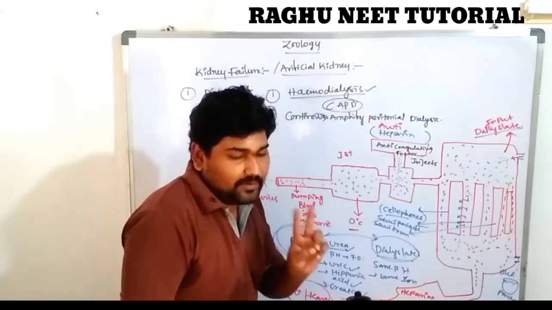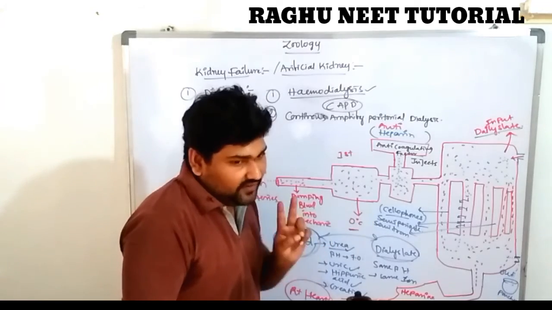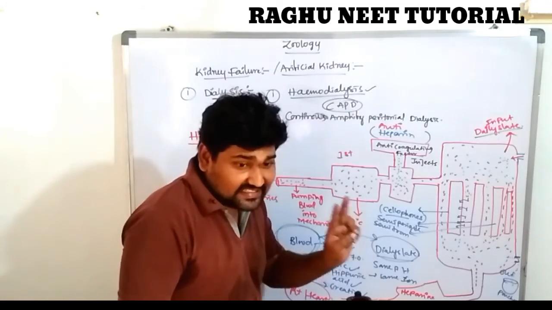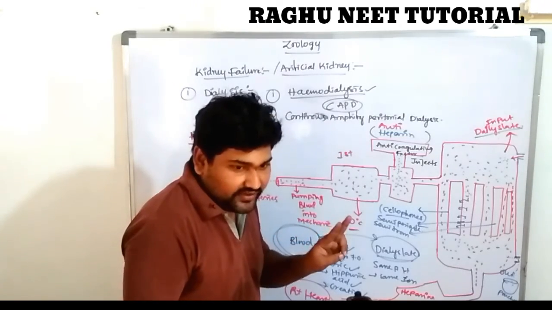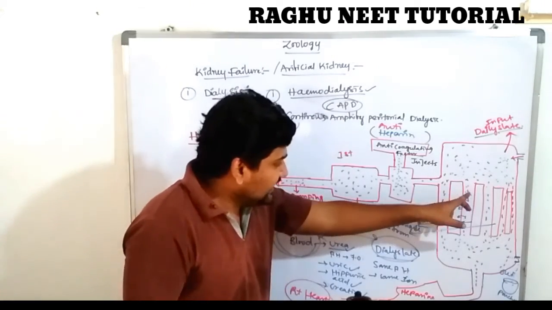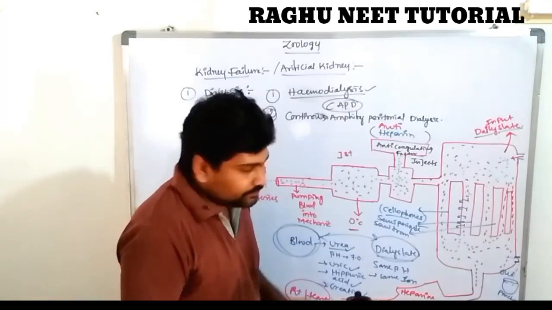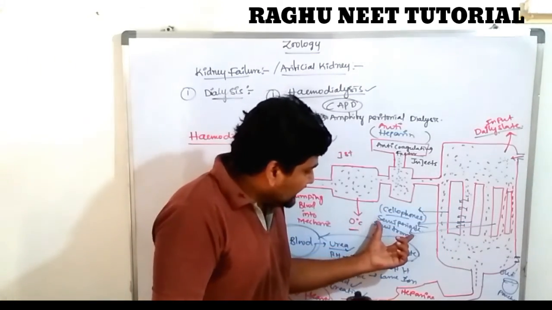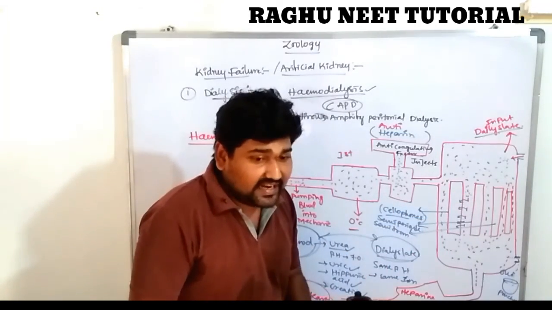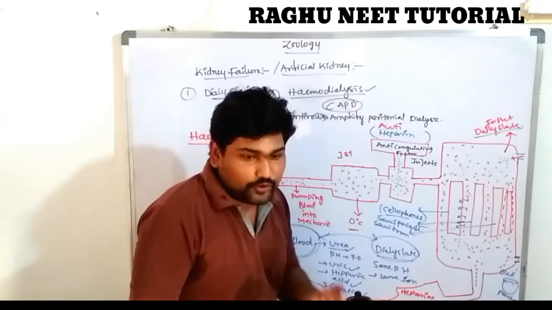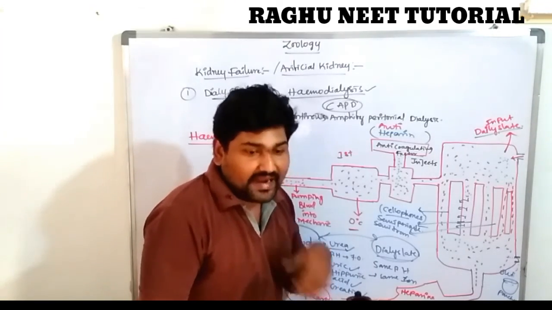These two have the same composition, but the dialysate has an absence of nitrogenous wastes, while the blood contains a large amount of nitrogenous wastes. We know the nature of fluid is to move from low to high level. The blood has a high concentration, and the dialysate has a low concentration. The dialysis device contains a number of membranes called cellophane. These cellophane membranes are useful for collecting nitrogenous wastes. They are permeable and semi-transparent.